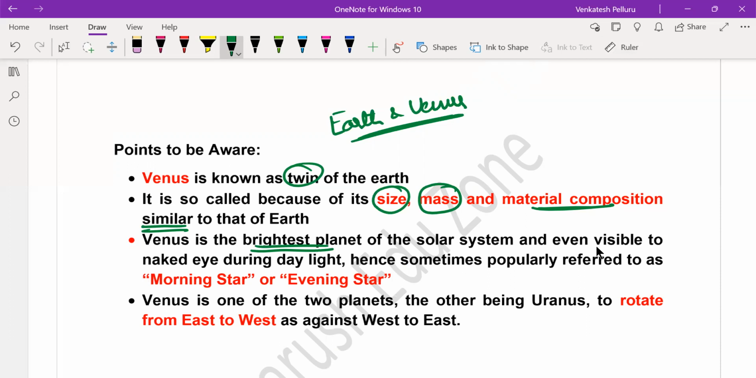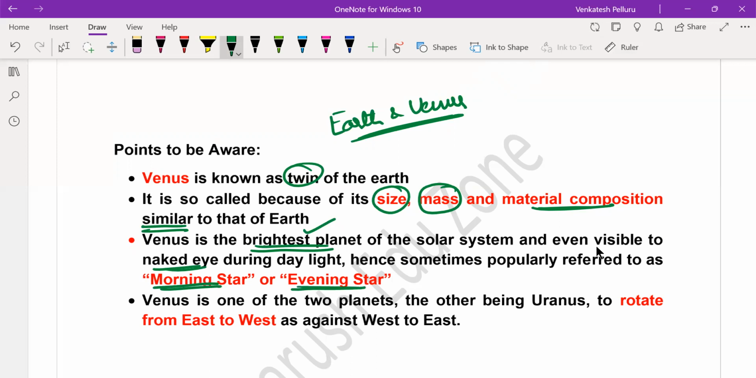Whether it is morning or evening, it can be seen in the daylight also. That is why we call it the brightest planet of the solar system, leaving out the sun. It is observed by the naked eye, and it is visible to the naked eye during daylight. That is why it is popularly referred to as morning star, or sometimes evening star.